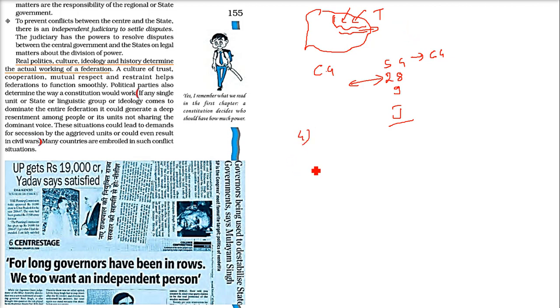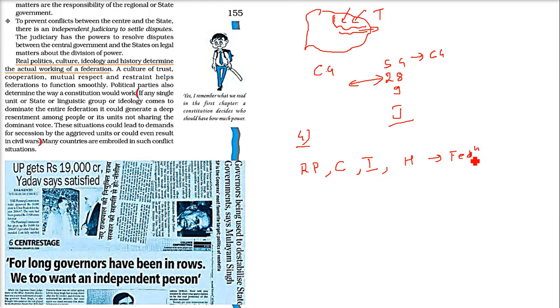Real politics, actually, what comes? Every federation, every federal structure comes from the real politics in the country, the culture of the country, the ideology of the country, the history of the country. All these things combine together to form a federation.